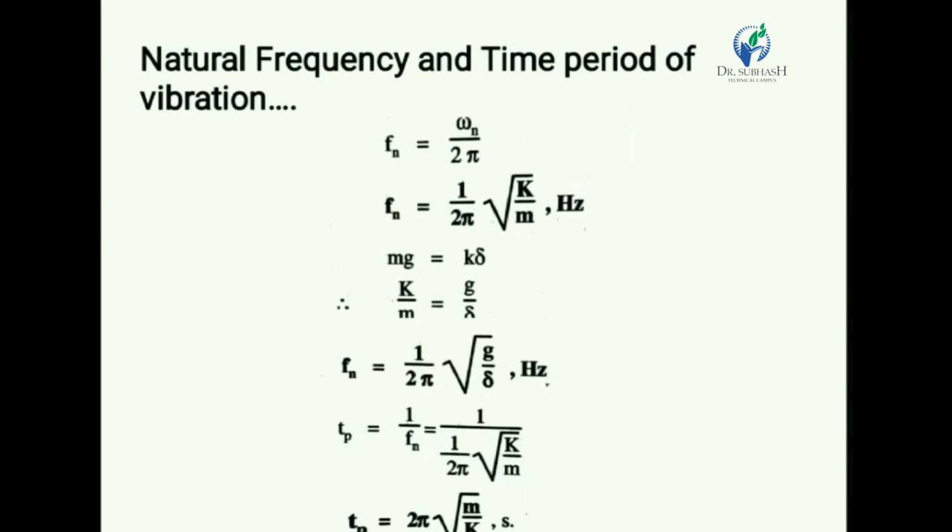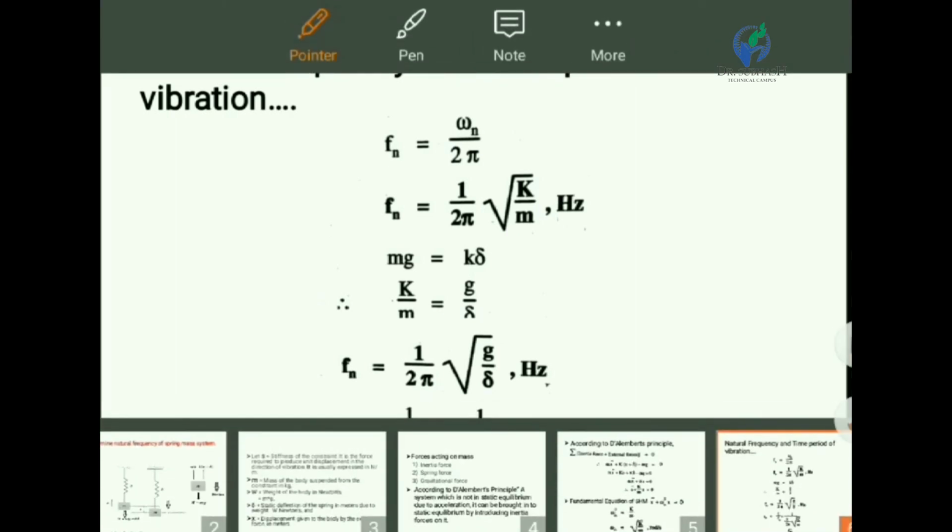Okay, so we get the equation natural frequency 1 upon 2 pi under root k by m, and the time period of the system is